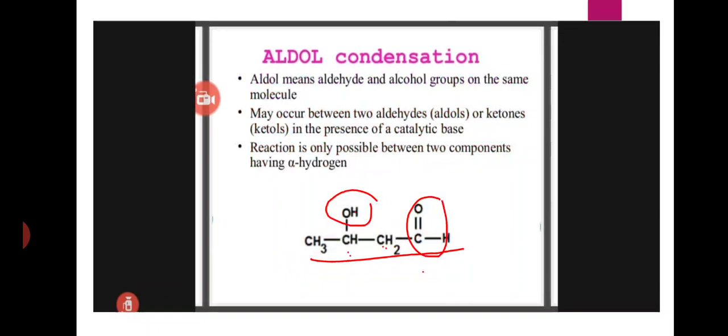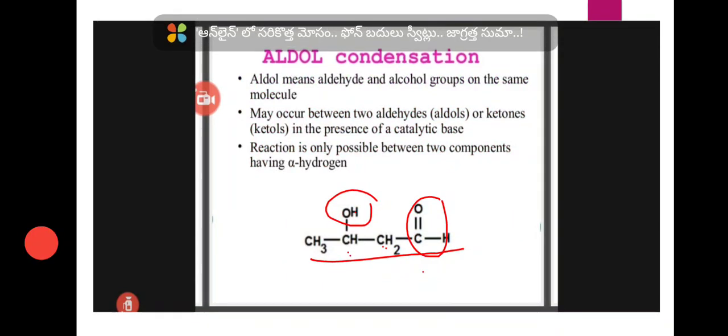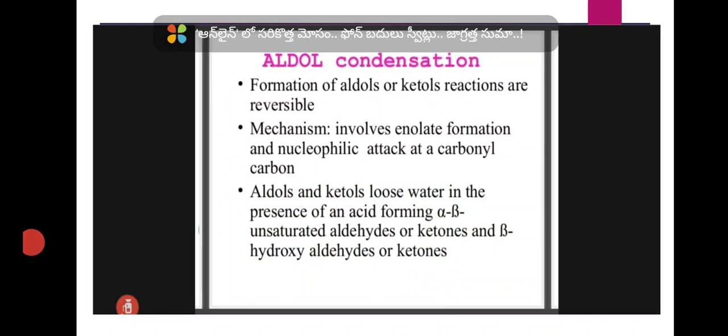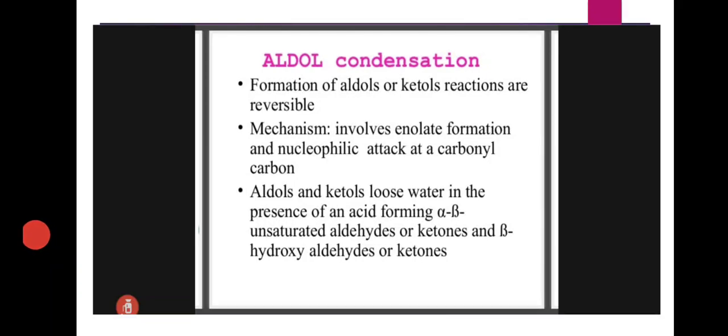This reaction may occur between two aldehydes or two ketones in presence of base. The reaction is only possible between two compounds which have alpha hydrogens. Okay, formation of aldols or ketols reactions are reversible. This mechanism involves enolate formation and nucleophilic attack at a carbonyl carbon. Aldols and ketols lose a water molecule in presence of acid and form alpha beta unsaturated aldehydes or ketones.